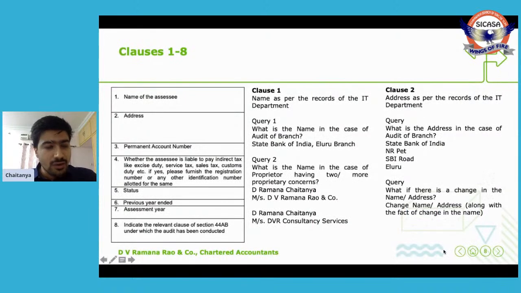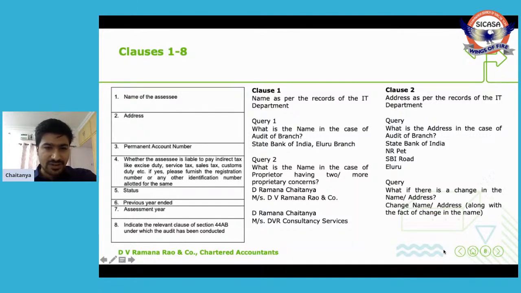Now we'll look at the clauses one by one. As we have discussed, clauses 1 to 8 are general clauses. What is clause 1? Clause 1 is name of the SSE. What is the name of the SSE? Name of the SSE is the name as per records of the IT department.